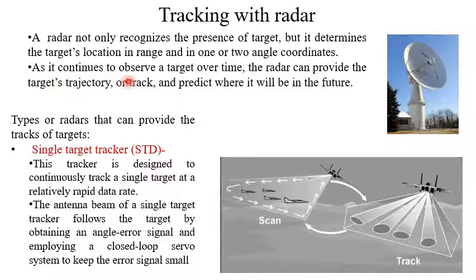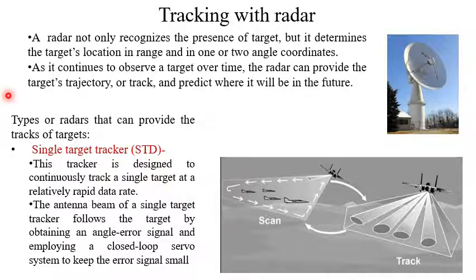As it continues to observe a target over time, the radar can provide the target's trajectory or track and predict where it will be in the future. So this is the job of a tracking radar. Now various types of tracking radars are there. So first consider the single target tracker, STT. This tracker is designed to continuously track a single target at a relatively rapid data rate.